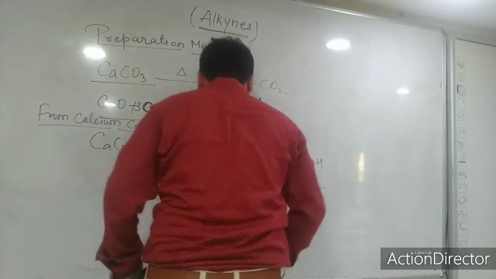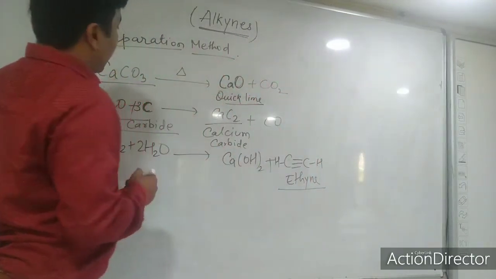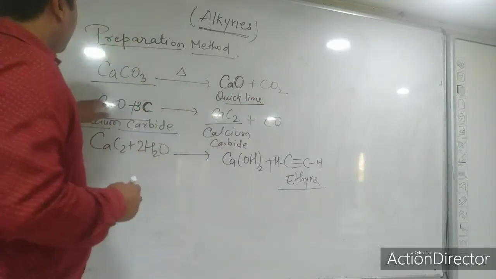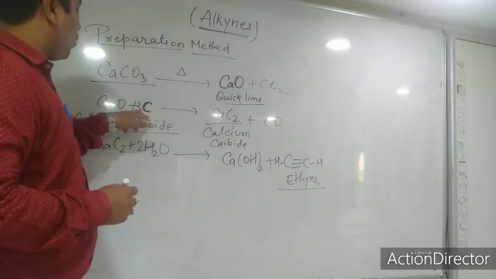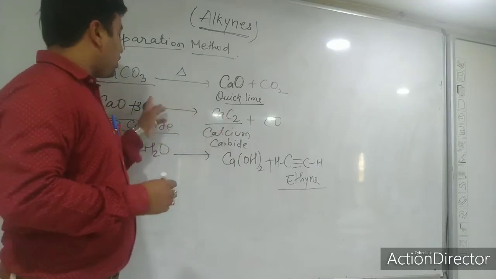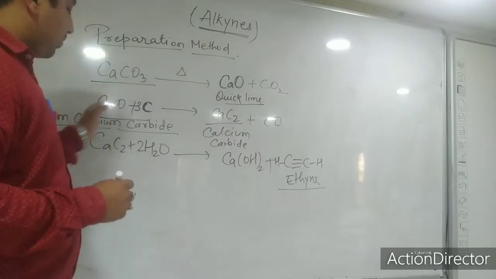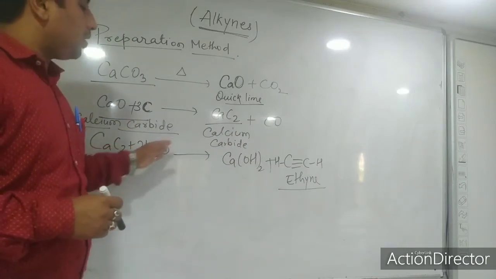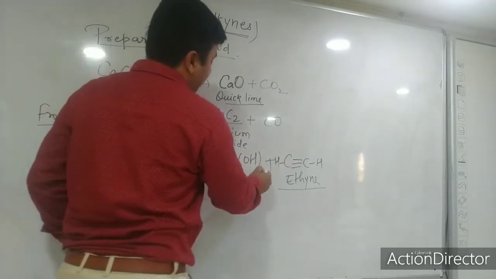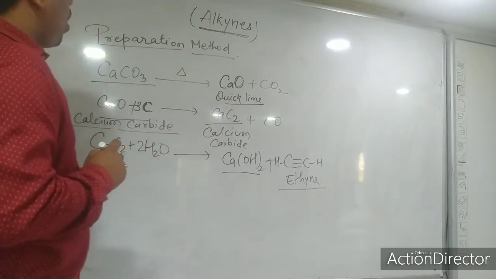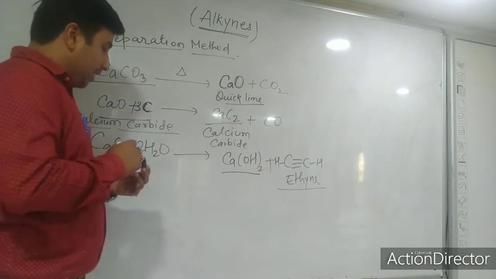Here calcium carbonate is heated, we get quicklime and carbon dioxide. This quicklime is treated with coke carbon, so we get calcium carbide and carbon monoxide. This calcium carbide is treated with water, you get calcium hydroxide and ethyne. So this was the first preparation method of ethyne.